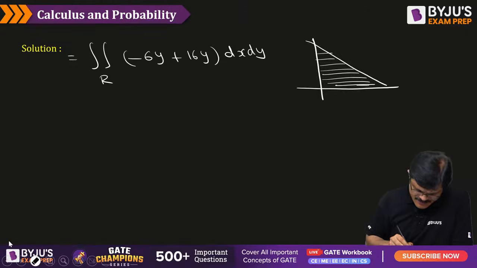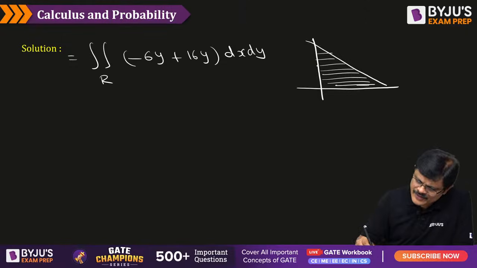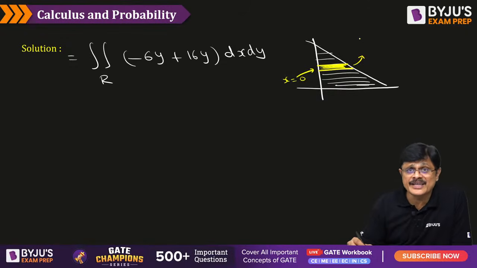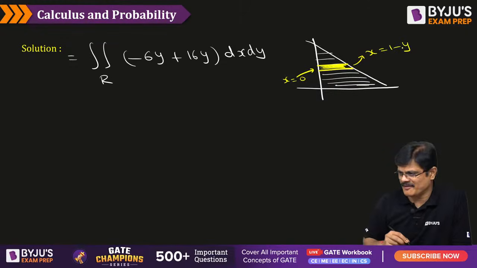Let me do x limits first. Where x enters and where it leaves: x enters on this particular line, which is x is equal to 0. X leaves on this particular line, x plus y is equal to 1. Therefore, the value of x is equal to 1 minus y, my dear friends.